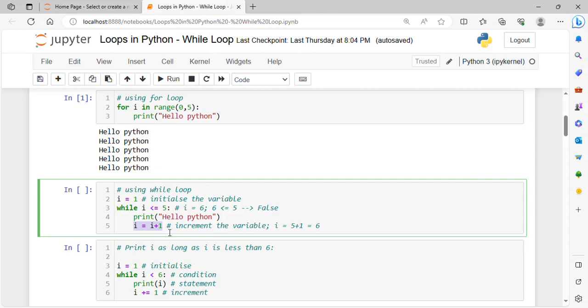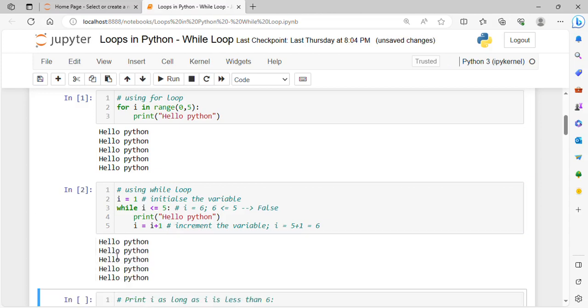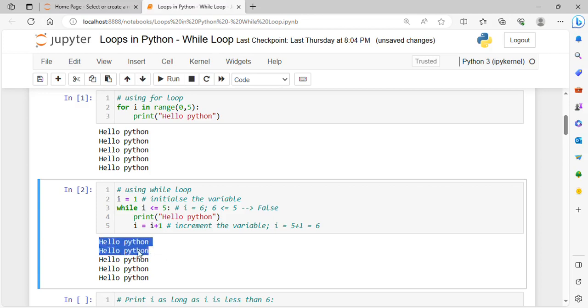So let's see the execution of this loop, how it will execute. Initially I equals to 1. First let me execute this and then I'll explain how it works. It will execute 5 times. There will be 5 iterations, and for each iteration it will print hello Python. Now let's see the working of this.